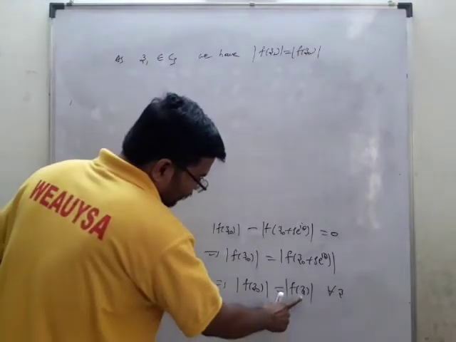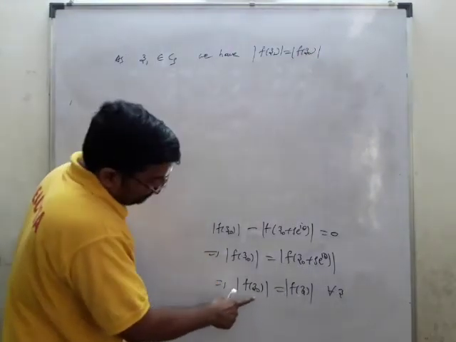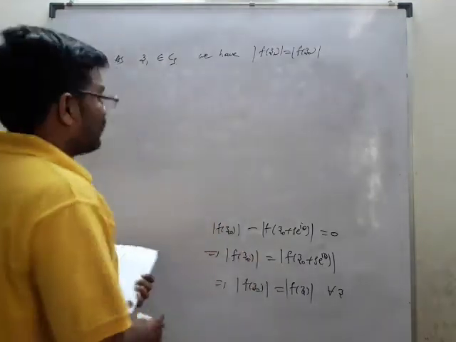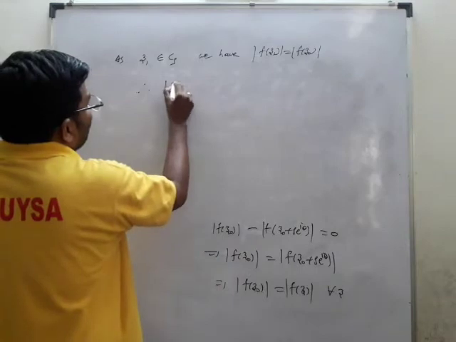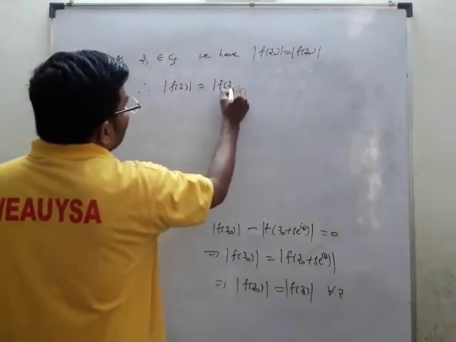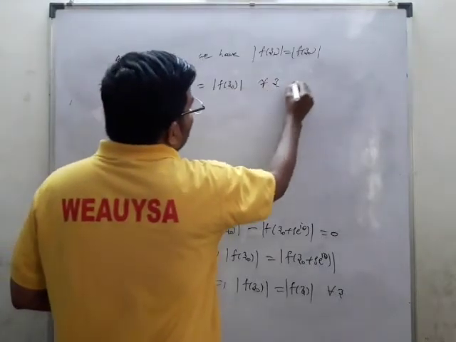Now whatever value you take for z, it may be z1, z2 and so on, it will be equal to some constant, that is nothing but mod f of z0. So therefore I can conclude that mod f of z is nothing but equal to mod f of z0.